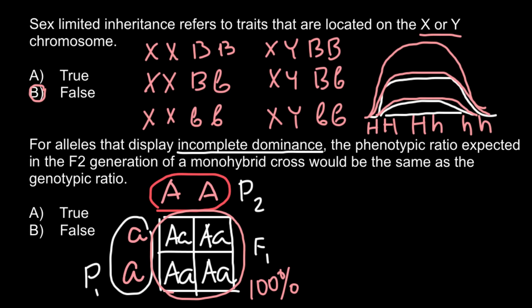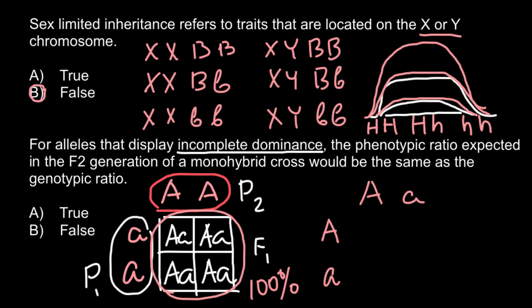Now it is stated that we have to find what the phenotypic ratios are going to be in the F2 generation. In order to find ratios in the F2 generation, we have to take parents from the F1 generation. So parent 1 would have the genotype capital A small a, and parent 2 also would have the same genotype, because there is only one variant in the F1 generation, that is the capital A small a genotype.